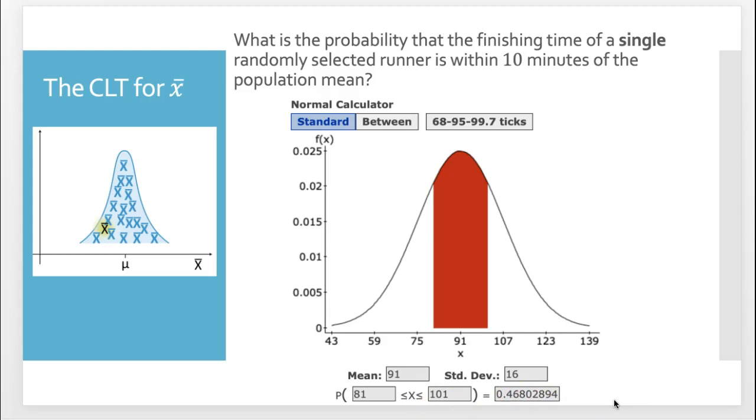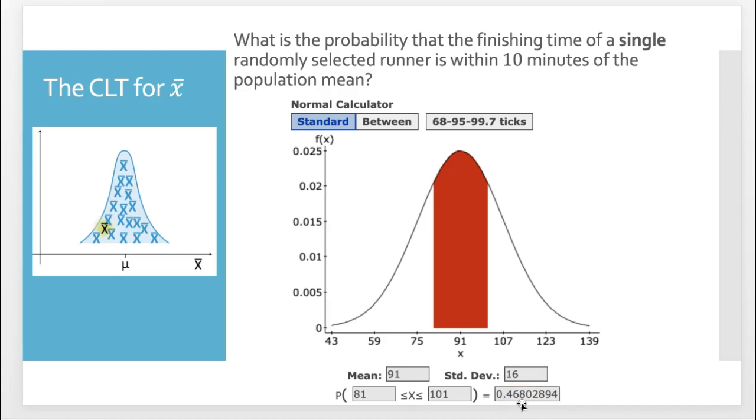So kind of what it's saying, if you're just using one person's time to estimate the average, the chance that their time is even within 10 minutes of the population mean is roughly 46.8%.